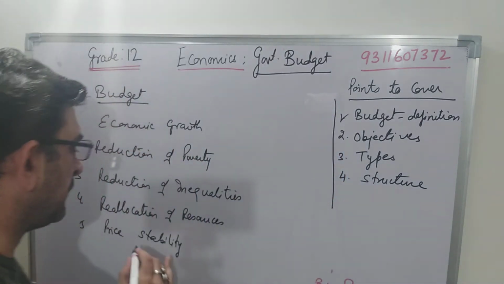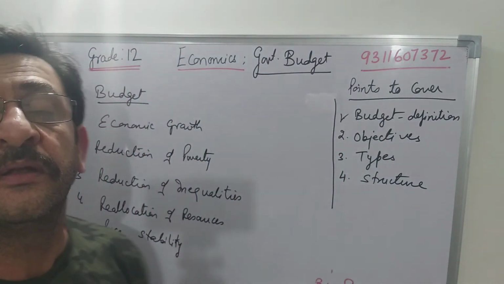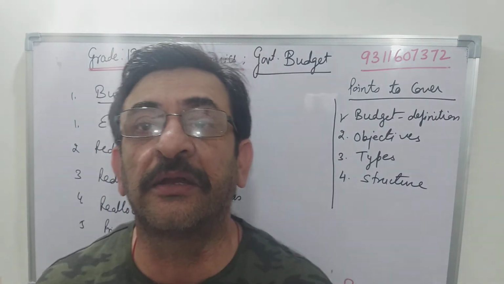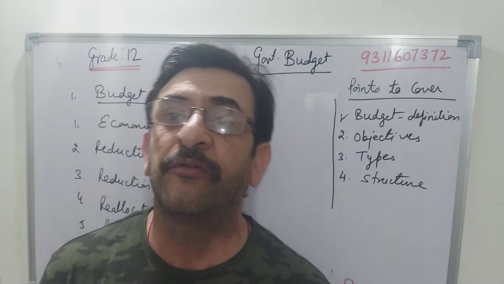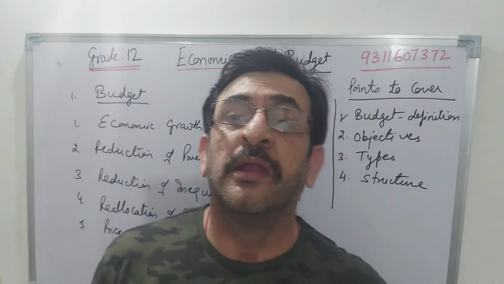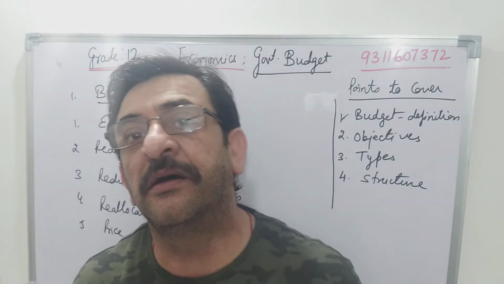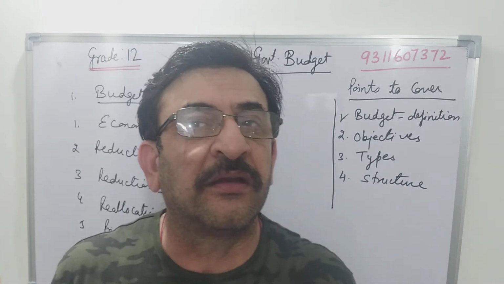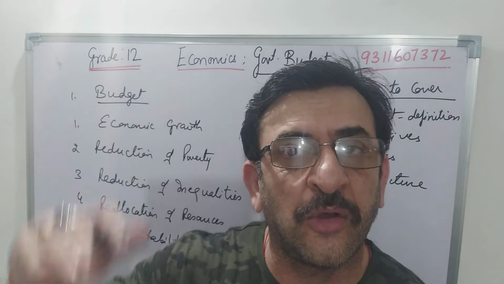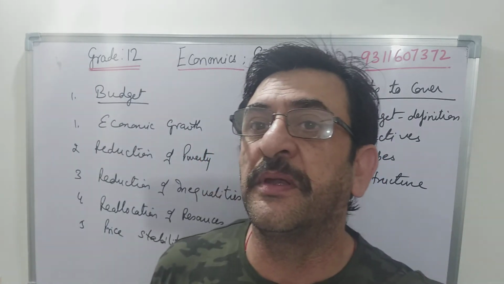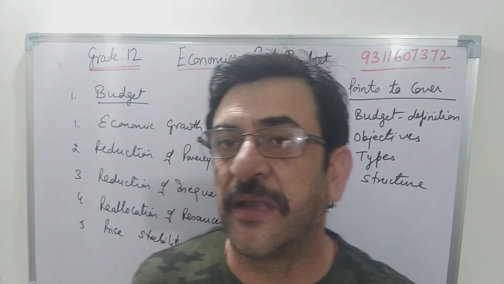So here price stability is also the next important main objective. Every country wants that their prices should not go up and down. If they keep on fluctuating, then outsiders like foreign investors hesitate to invest any money in that country, because if the prices are going up and down, they feel their investment is unsafe in that country.